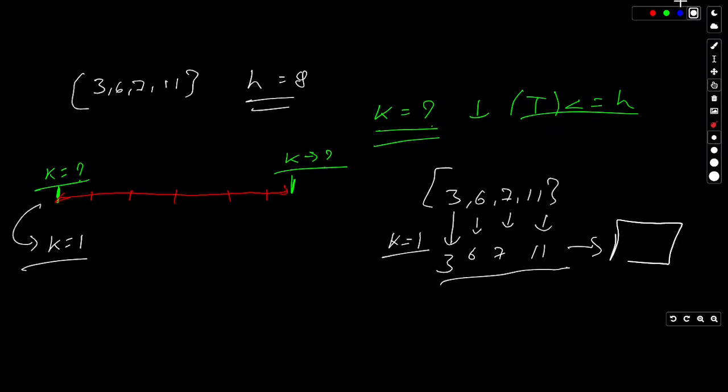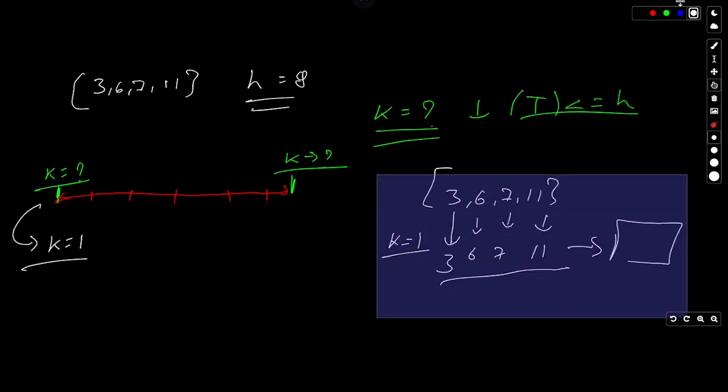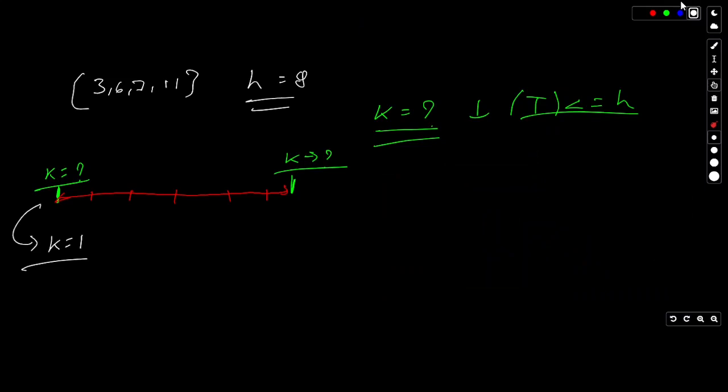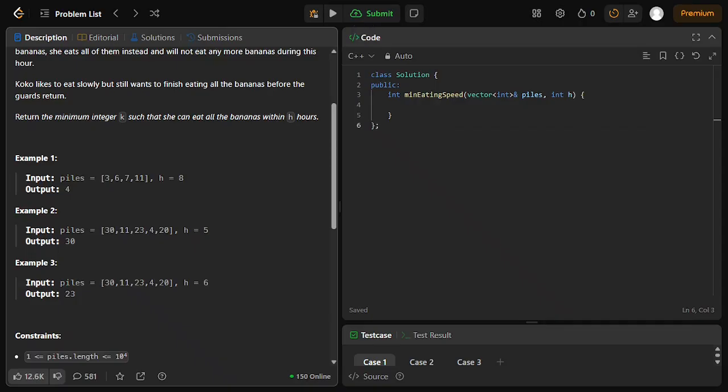Okay, now till when, what is the limit of this k? Till which value can I say this is the maximum speed of eating bananas? What can be the maximum speed of eating bananas? So let's think about it.